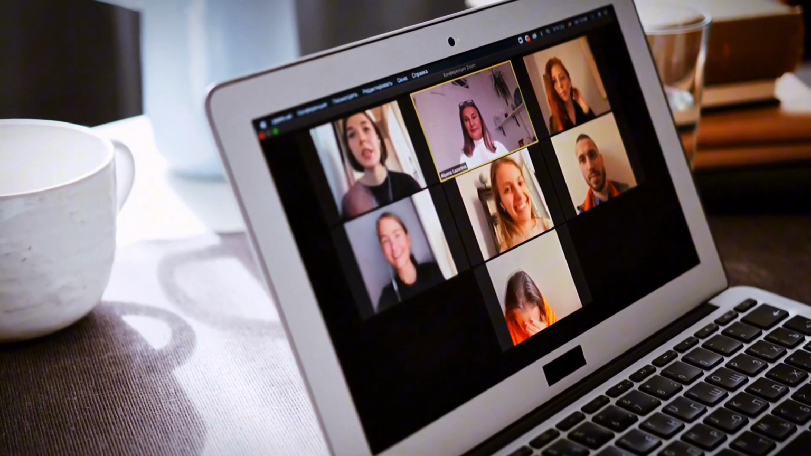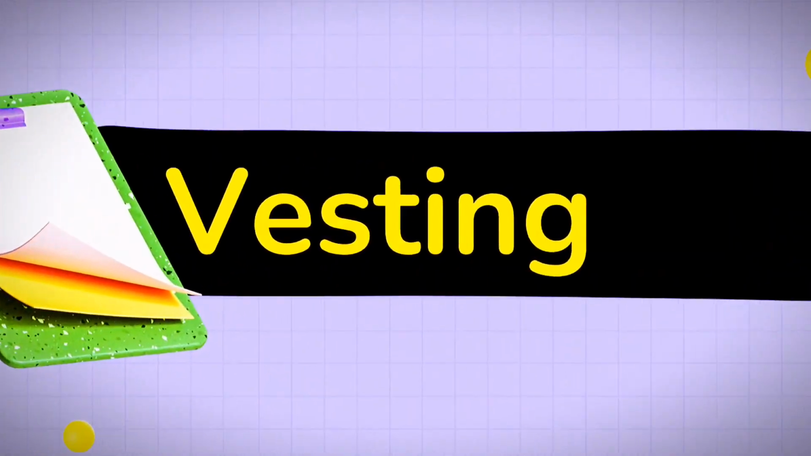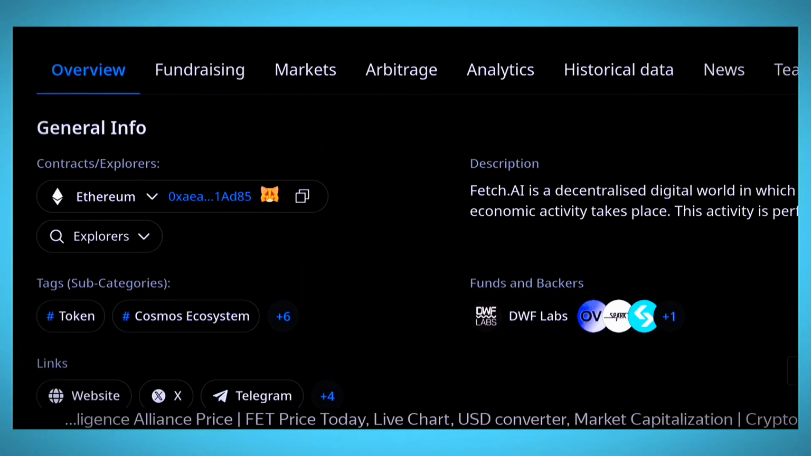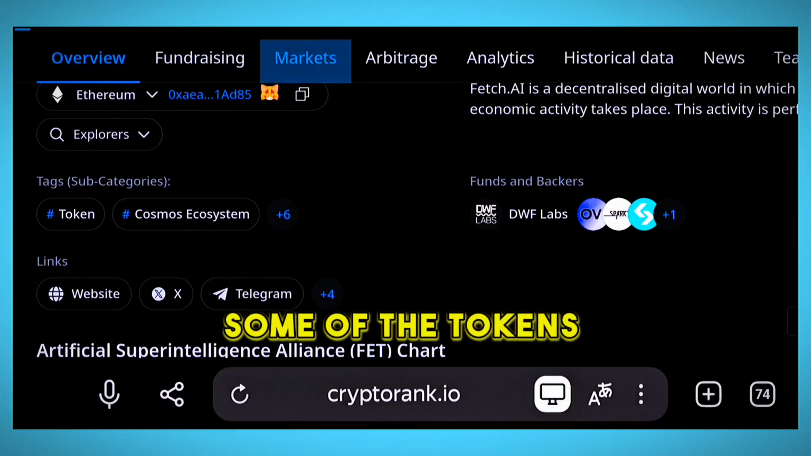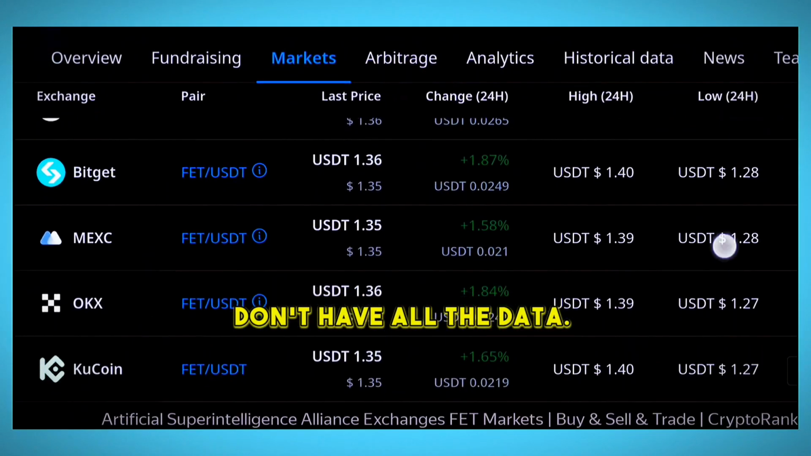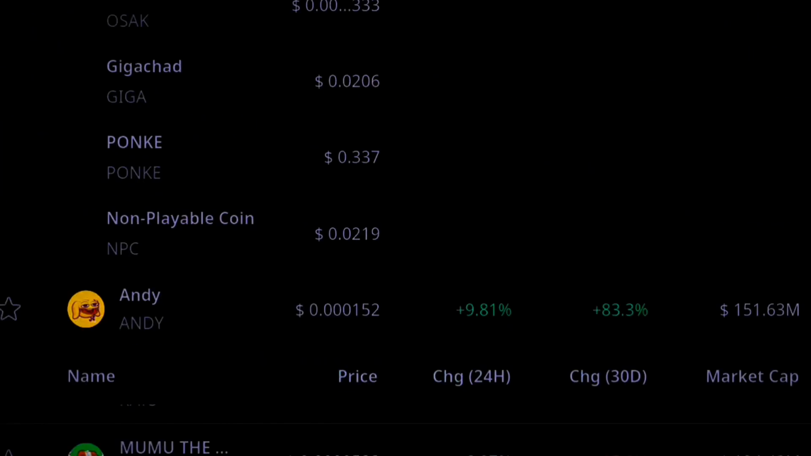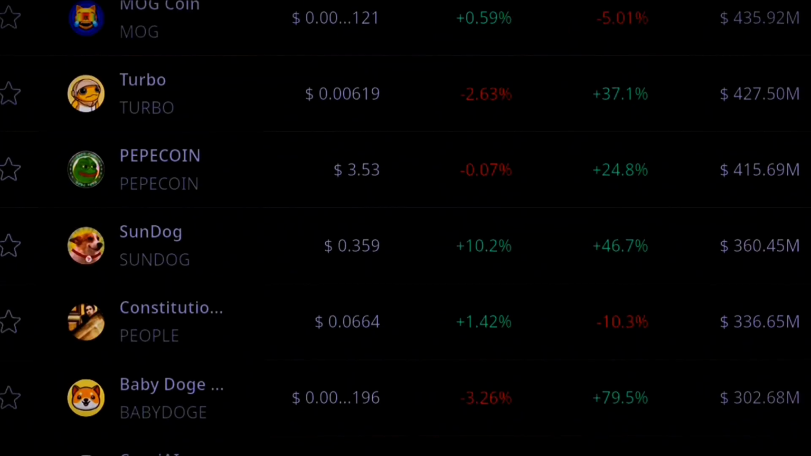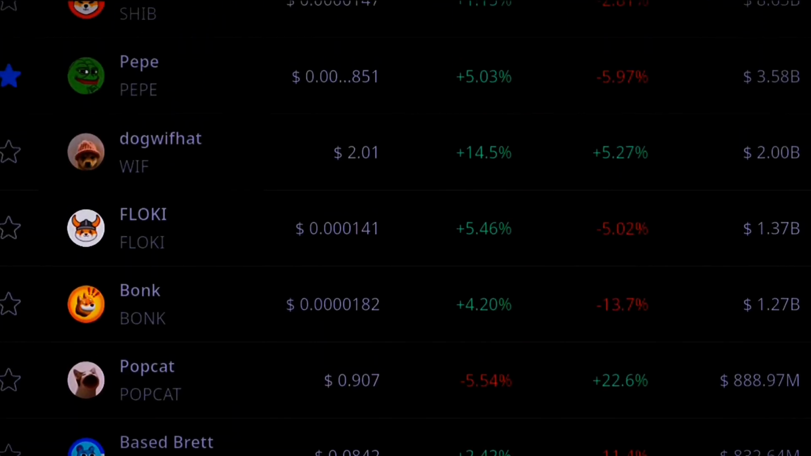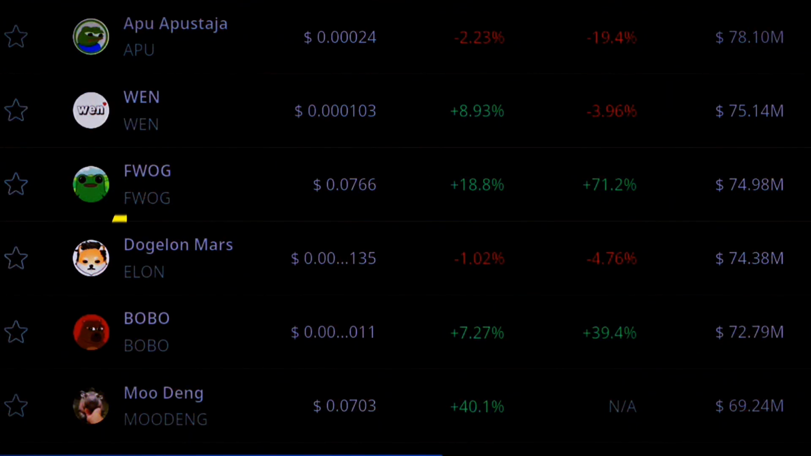I've shown you how to check the market cap, the FDV, and the vesting using CryptoRank. But in some cases, you'll find that for some of these tokens, all this data is not present on the CryptoRank website. So what you can do is just come here. Let's say you've now seen a token under the meme coin category, and now you want to get that data from that token and it's not present on CryptoRank.